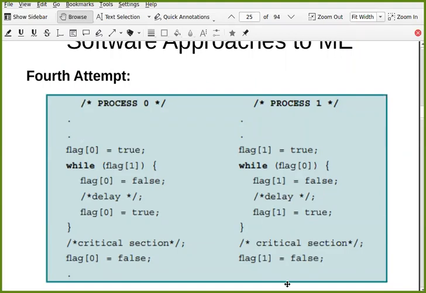But again, just try to execute these two processes one instruction at a time. That is lockstep. This instruction, then this instruction, then this one, and so on.